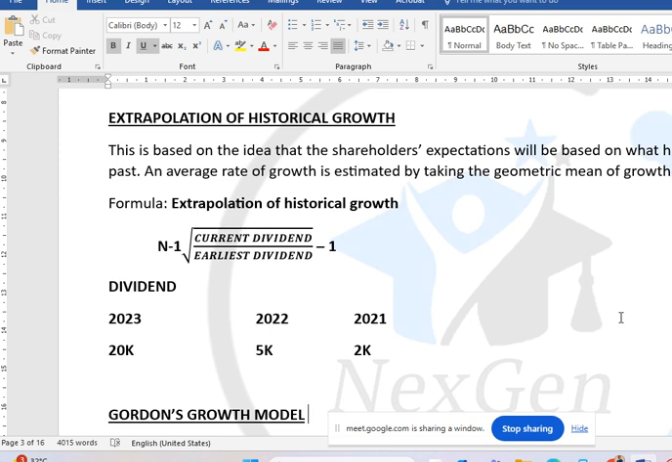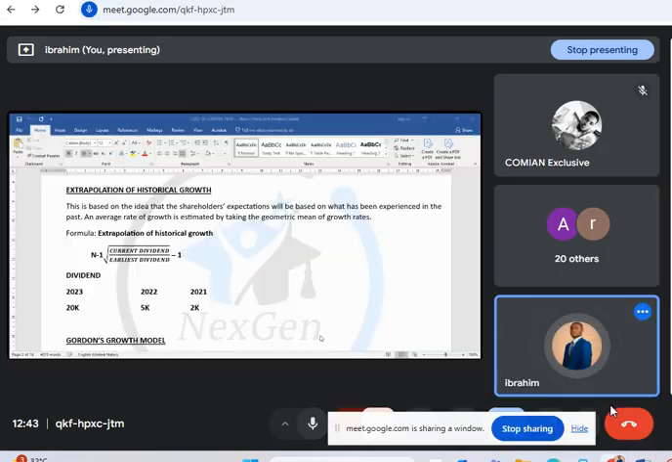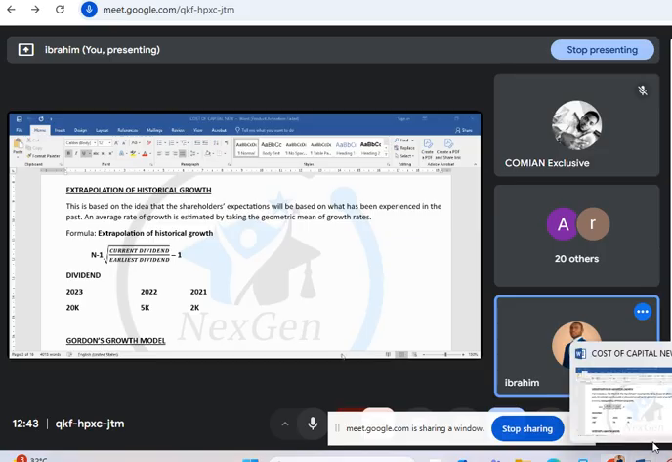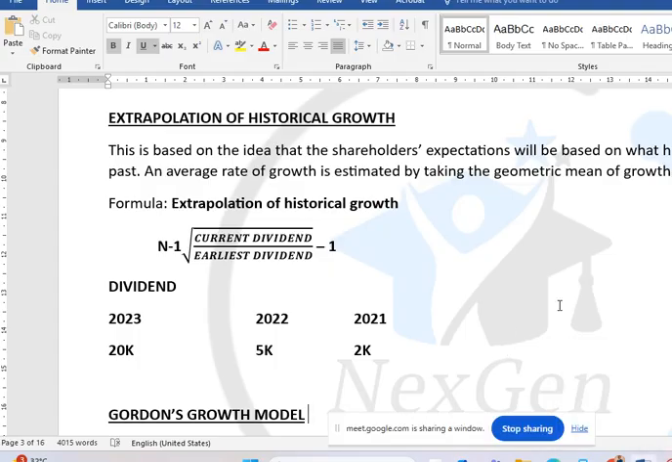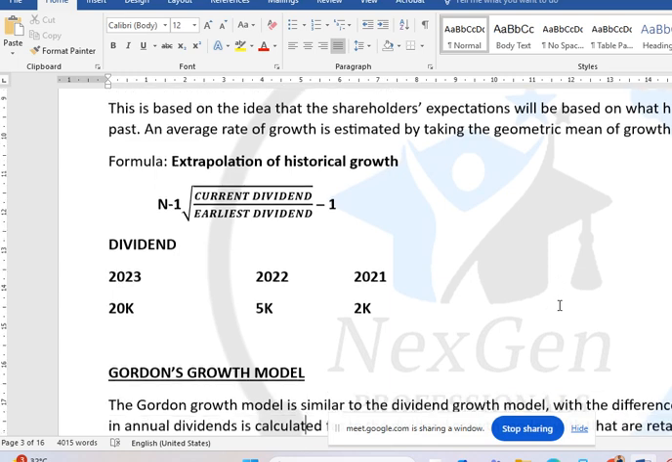I assume that you have already watched the video because I've explained all these things before. That is why I didn't move my cursor. So, you can see that we have the current dividend divided by the earliest dividend, minus 1. This is how to determine the growth rate using extrapolation, which we established in our last class.